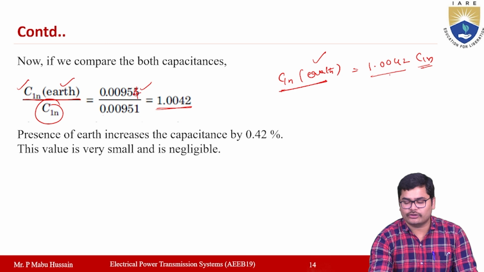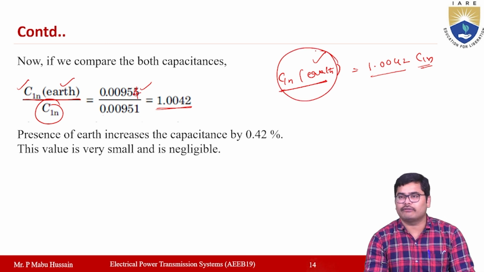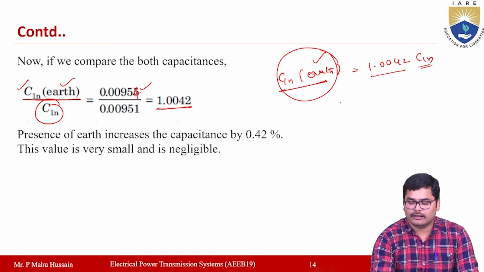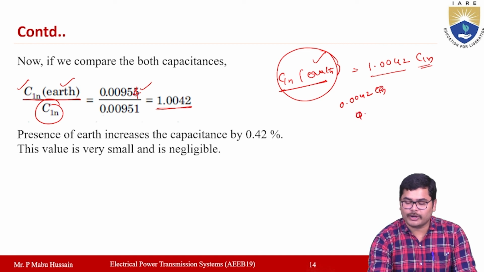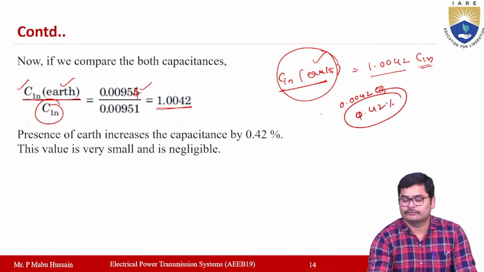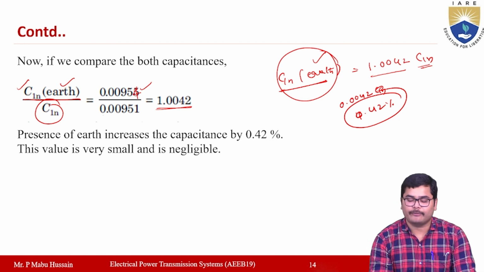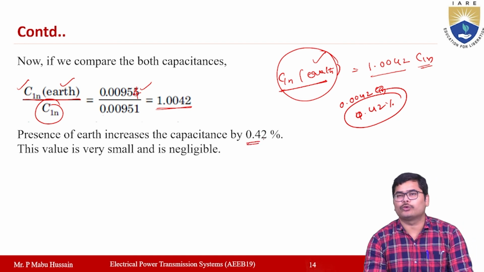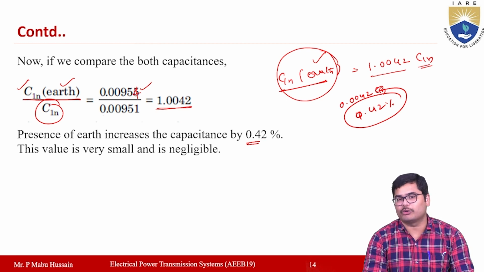Okay, so from this you can say that C1n when you consider the effect of earth will be higher by how much? 0.0042 times the C1n, which is nothing but 0.42%, right? So the presence of earth will increase the capacitance of the transmission line by 0.42%. So this 0.42% is a very small amount, right?